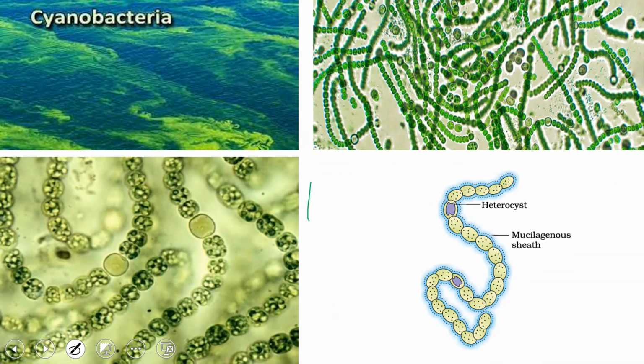They form what we call water blooms, which pollute the water bodies. Some of them may be harmful, some of them are not. Some of them release toxins. That is how they create chaos in the water bodies.